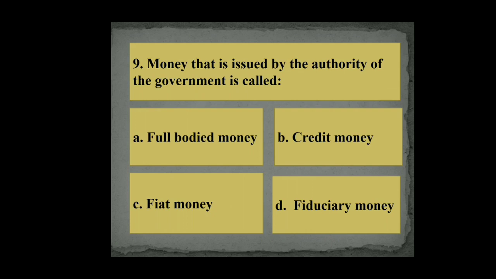Question number 9. Money that is issued by the authority of the government is called A. Full bodied money, B. Credit money, C. Fiat money, D. Fiduciary money. Money issued by authority, that is fiat money. So the right answer is fiat money.